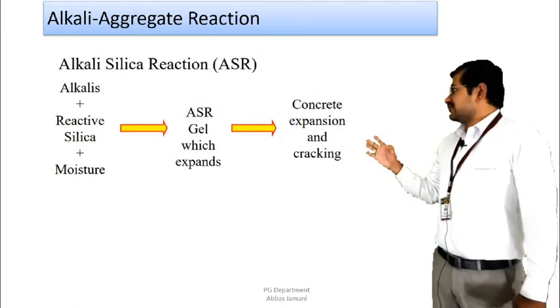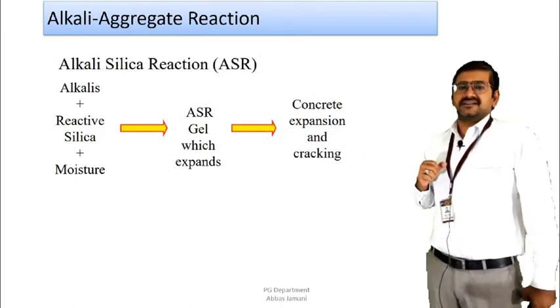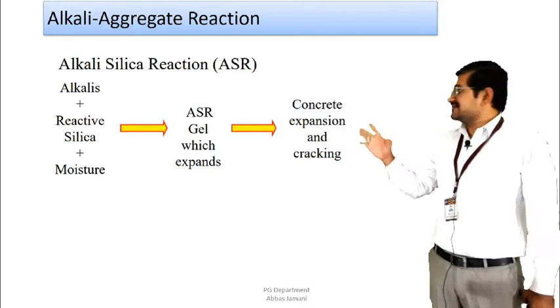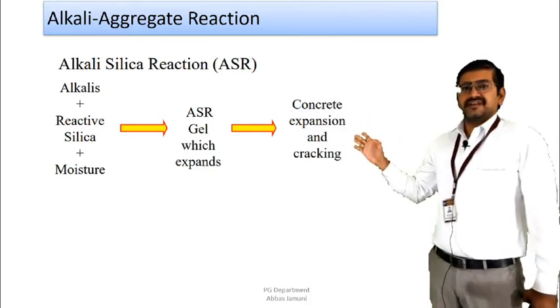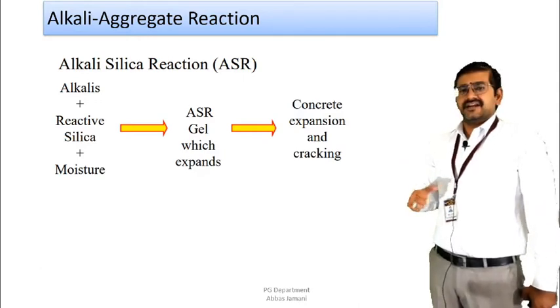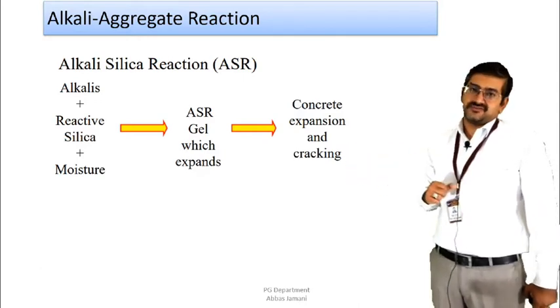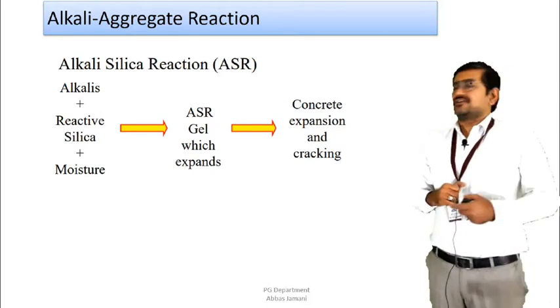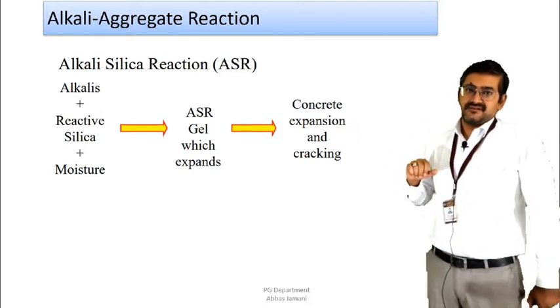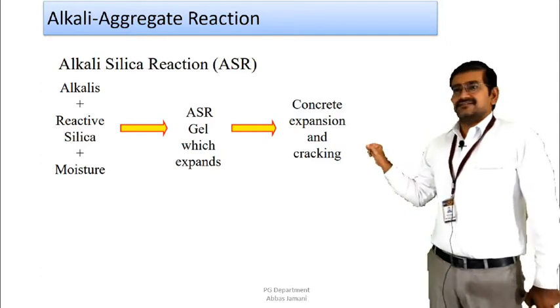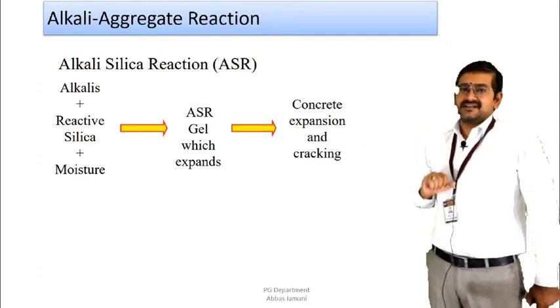If we look at the sequence in which this alkali silica reaction takes place, first of all the presence of alkali is needed, then the presence of reactive silica, and along with that the moisture content. The alkali will be from the cement phase. The reactive silica is going to be from the aggregates that we select.